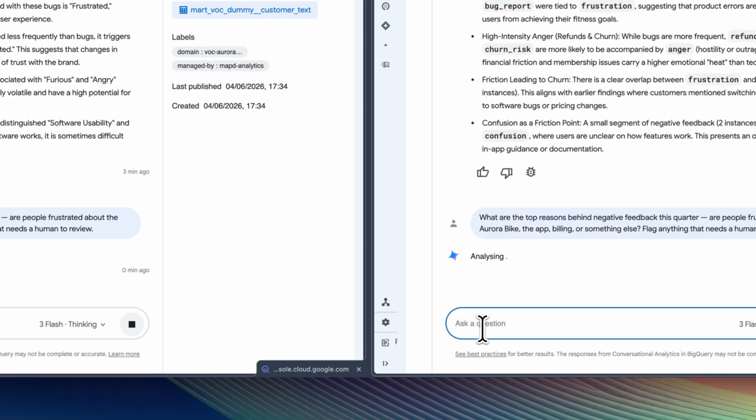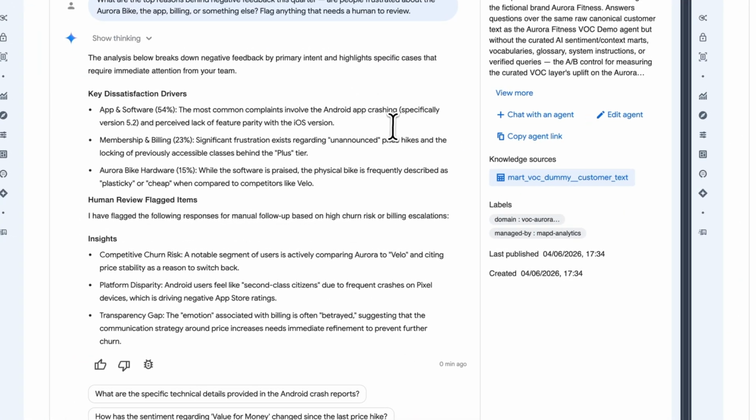Question number 3, this one's a bit more operational. So I'm asking both agents, what are the top reasons behind negative feedback this quarter? Are people frustrated about the Aurora bike, the app, billing, or something else? Flag anything that needs a human to review. So the generic agent gives a reasonable answer. It says the main complaints are around the app and the software, then membership and billing, then the Aurora bike hardware. So it can tell us what people are complaining about, but it's less clear on what actually needs action.